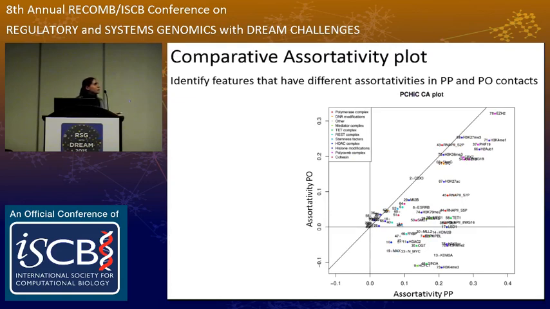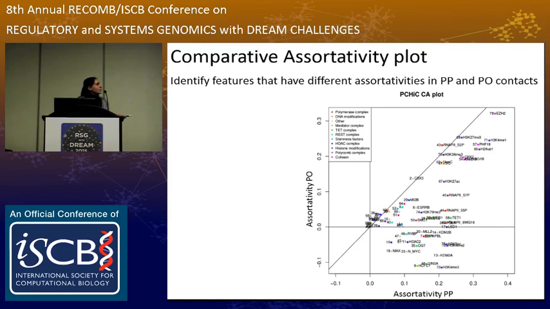The other thing that we wanted to do is that so far we've looked at all the contacts independent of whether they were promoter-promoter or promoter-other end. And what we wanted to do was look at differences between the two. So in each contact network, we separate these two subnetworks, PP and PO. Here what I'm showing is on the y-axis, the promoter-other end assortativity, whereas on the x-axis, we have assortativity in the promoter-promoter contacts.